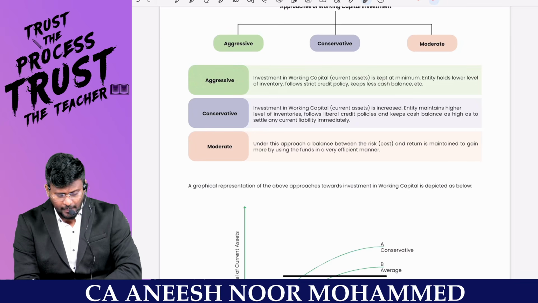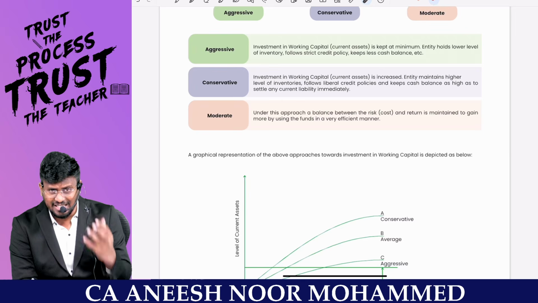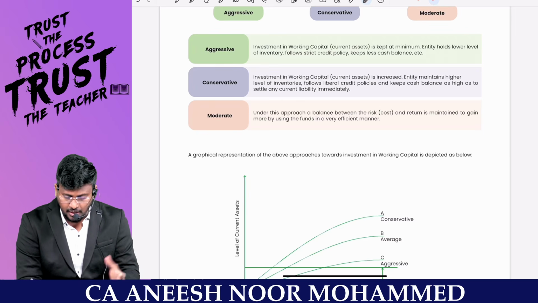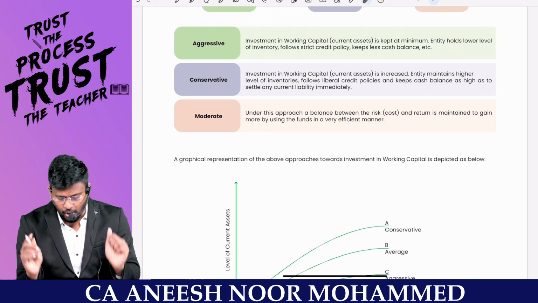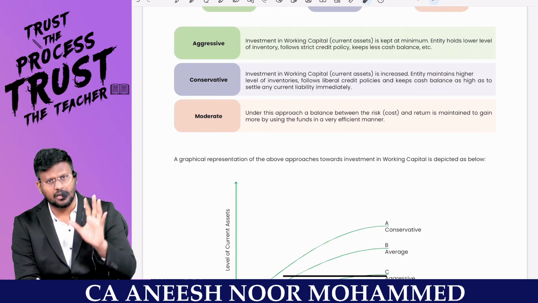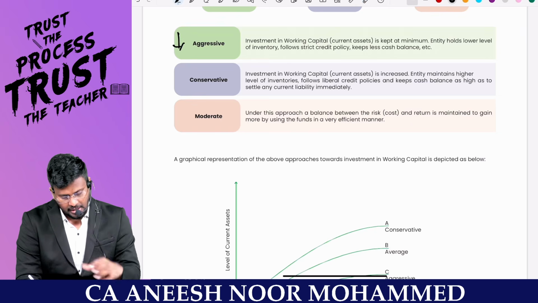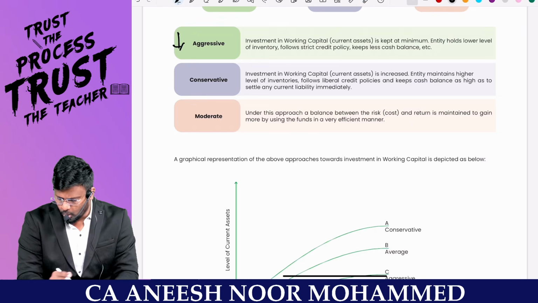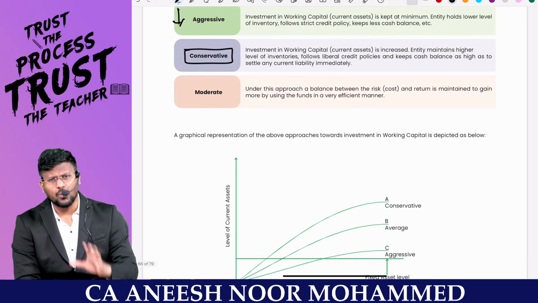Number two is conservative policy. Investment in working capital is increased, that is, current asset is increased as compared to the aggressive policy. The entity maintains a higher level of inventory, follows a liberal credit policy, and keeps cash balance as high as needed to settle any current liability immediately. So if I am having a less amount of current asset, that is called aggressive. If I am having a good amount of current assets, that is called conservative. What is moderate?